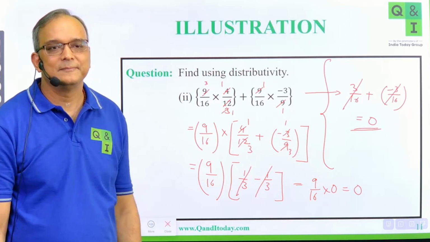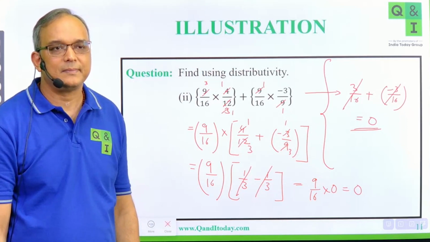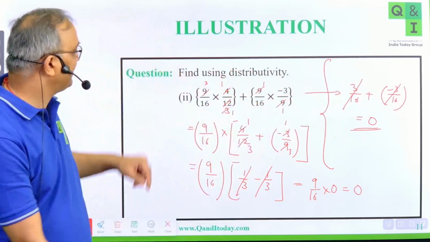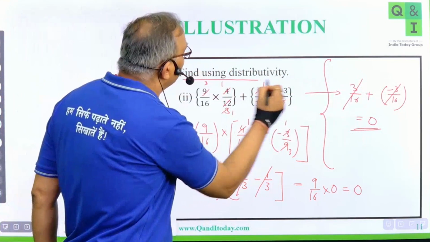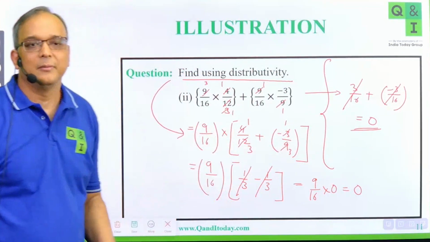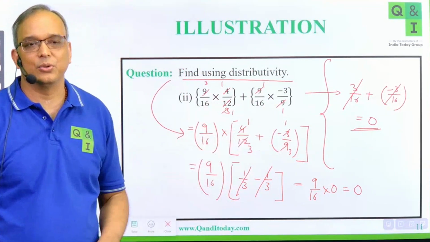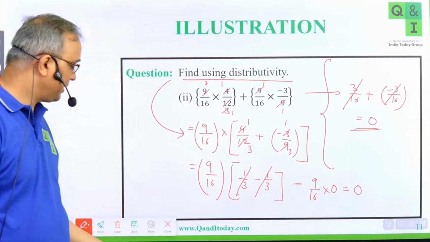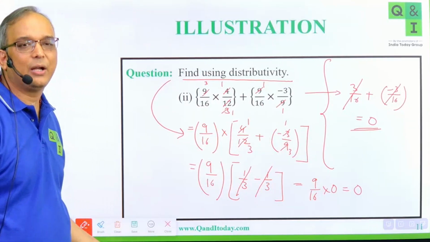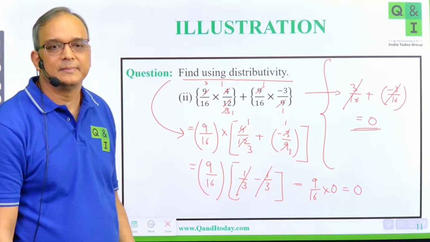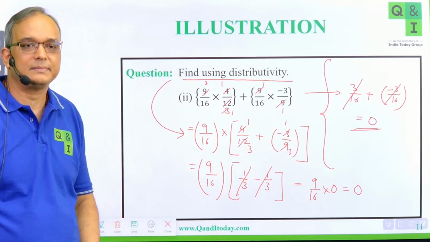Is it clear? So you can directly calculate it here as well. But the question said you have to use distributivity. So you had to do it this way. Both ways you will get the answer as 0 only. Clear, students? Please note it down and then I'll rub this and we'll do the next question.